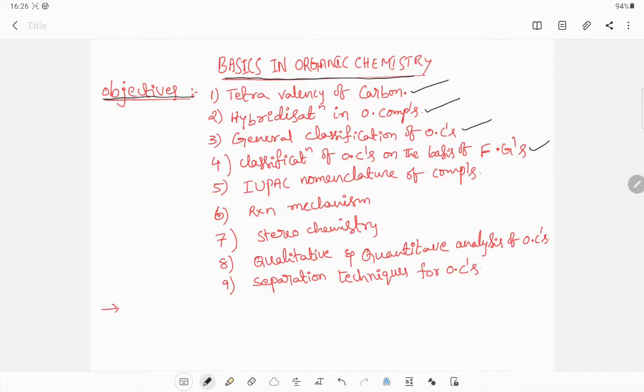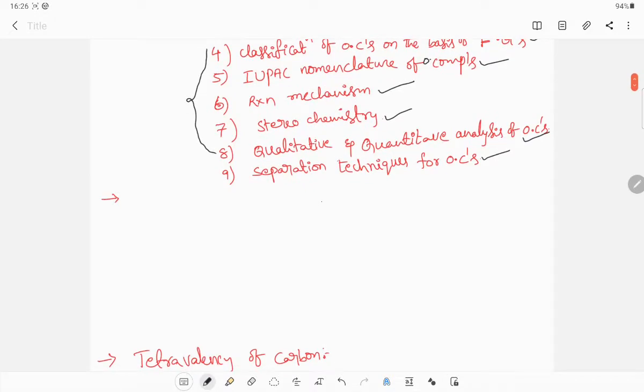Next one, IUPAC nomenclature of organic compounds. Next one, reaction mechanism and stereochemistry, and qualitative and quantitative analysis of organic compounds. Next, separation techniques for organic compounds. Now see here, these are very important and very huge topics, big topics. It will take much time. Okay, now I am entering into the chapter, so let's start now.